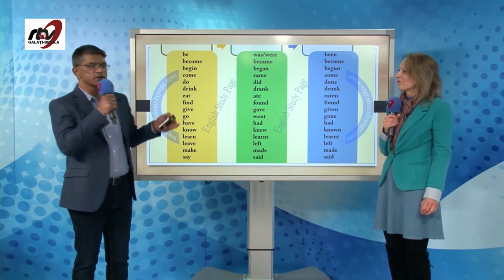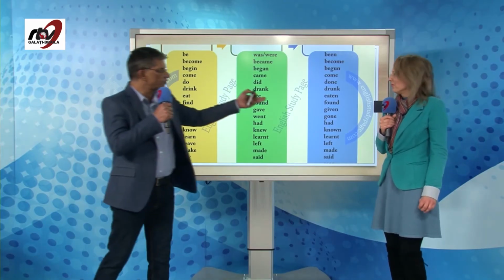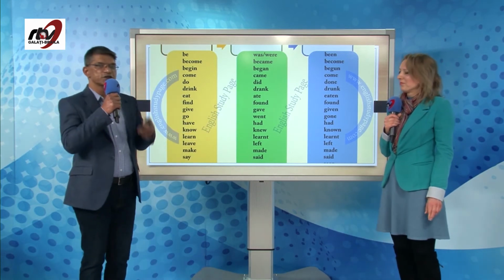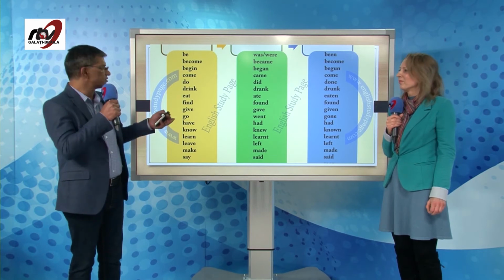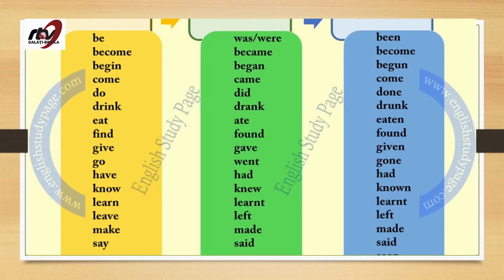And I always feel that the best way to find out the past participle is just by adding the word have or has or had, such as drink. Yesterday I had drunk. So drink, drank, drunk. The word comes almost automatically. Begin, began, begun, and so on and so forth.